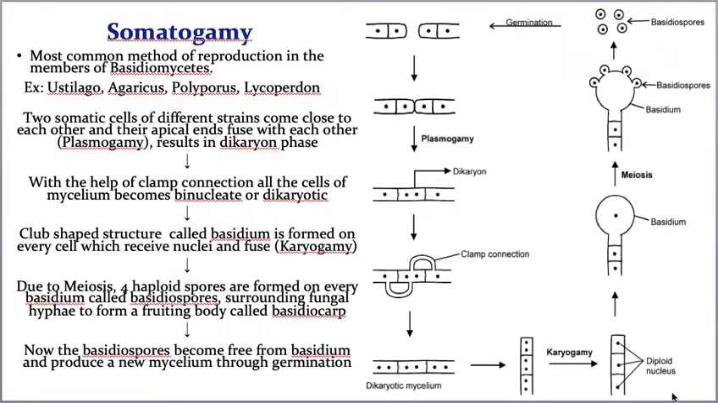Somatogamy is the most common type of reproduction in the fungal members of the Basidiomycetes. Examples are Ustilago, Agaricus, Polyporus, and Lycoperdon. Of course, many examples are there. Basically, you need to understand one thing: most of the Basidiomycetes members show somatogamy only. Okay, I gave some examples.